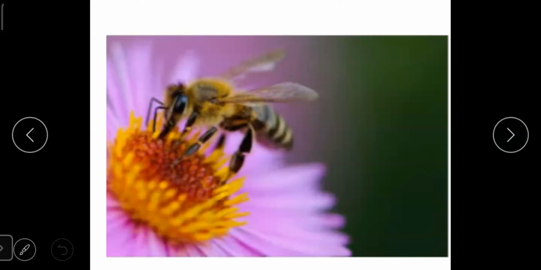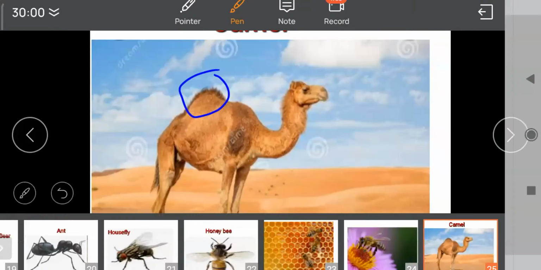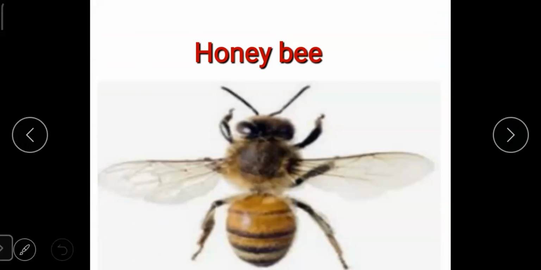Honeybee also has a sting. When that sting enters our skin, it is very painful and the whole part of that skin becomes red and swollen.